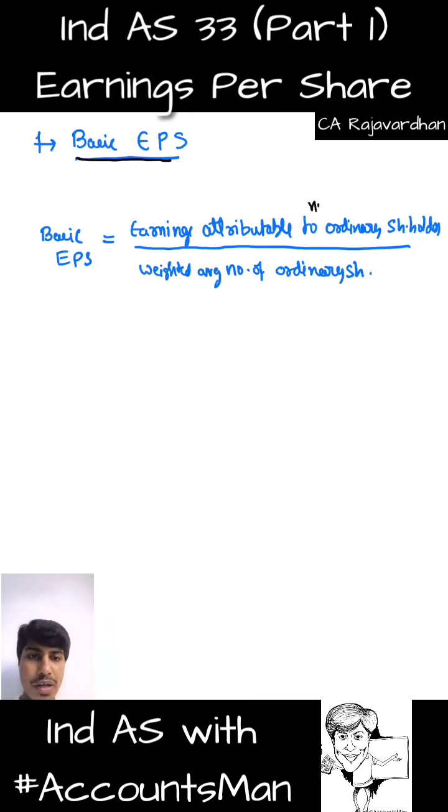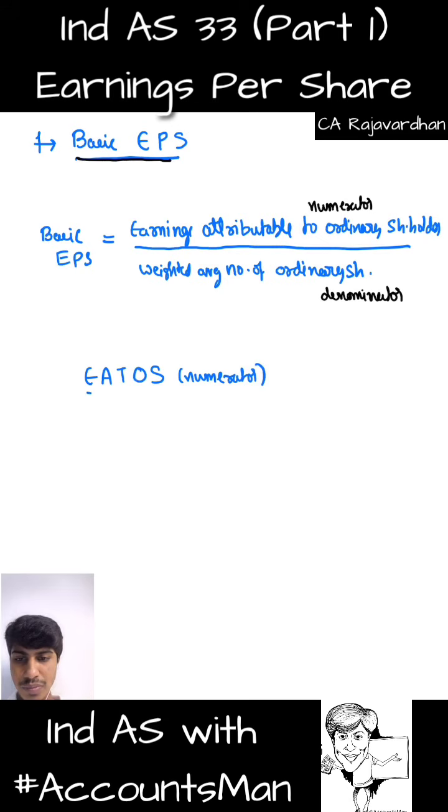The first discussion is with respect to the numerator in this fraction, and the next discussion will be with regard to the denominator. So let's start with the first one, that is earnings attributable to ordinary shareholders. How do we arrive at earnings attributable to ordinary shareholders? Can I call it EATOS? Yeah, this is the numerator, and this is our current matter of discussion.